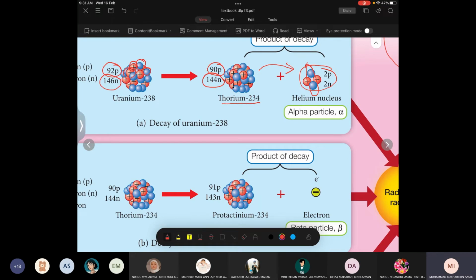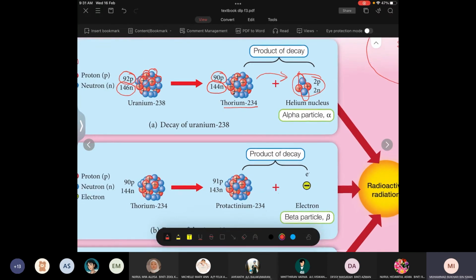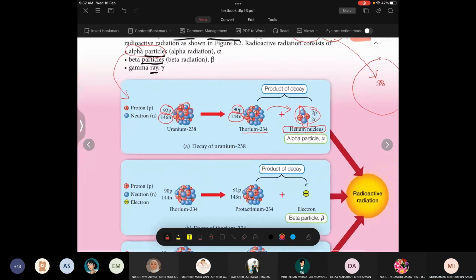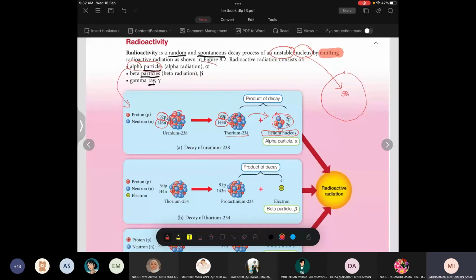And alpha particle is actually the helium nucleus, because you know that helium is one element. Then we are considering the nucleus of helium. That is what we call alpha particle. Is that clear for you? This is one example of alpha radiation.